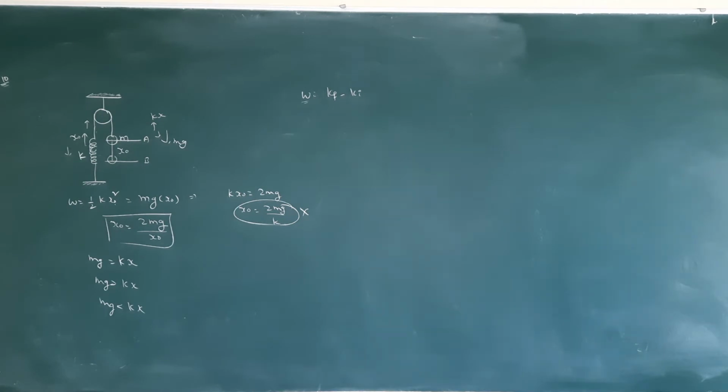See the example 11. A block of mass m is given velocity v naught on a rough horizontal surface. After traveling a distance d, its speed becomes v naught by 2. Find the work done against friction, the work done by the friction and the coefficient of friction. So many they are asking.